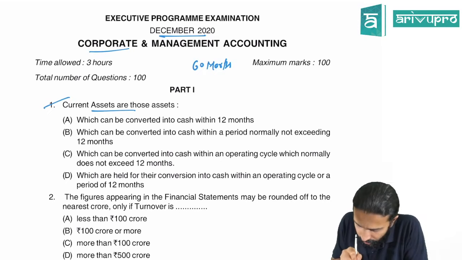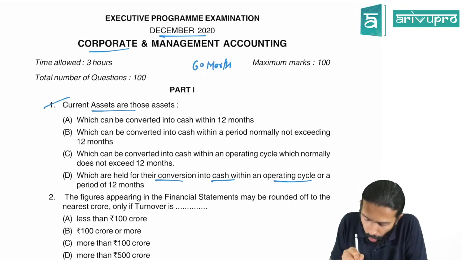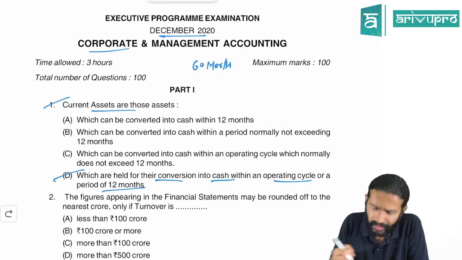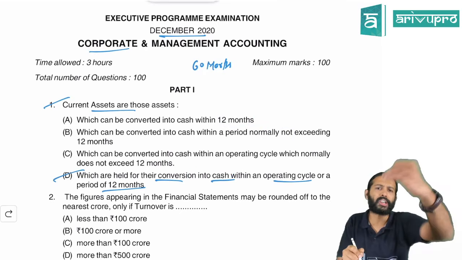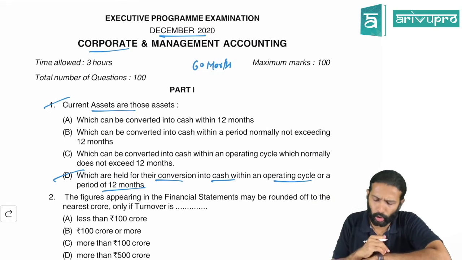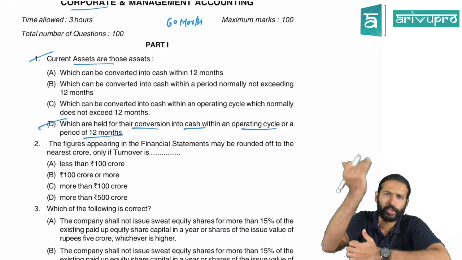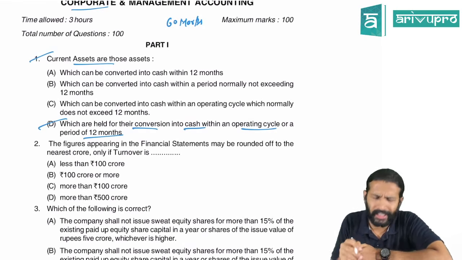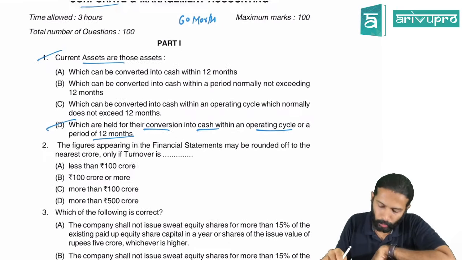Look at the last one: it is held for conversion into cash within the operating cycle or a period of 12 months. Among these four options, D seems to be the most convenient and preferred option. Current assets means those which will realize within the operating cycle or within 12 months from the balance sheet date. They have not given the balance sheet date, it is fine, within 12 months. So D is the right option.